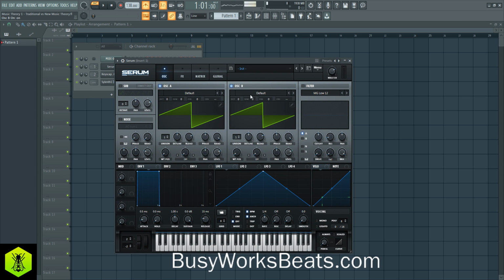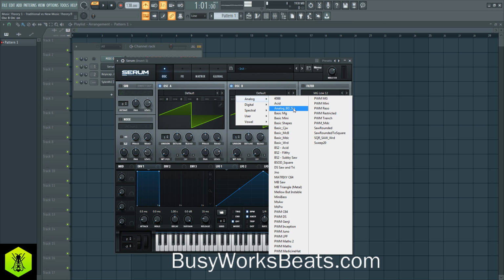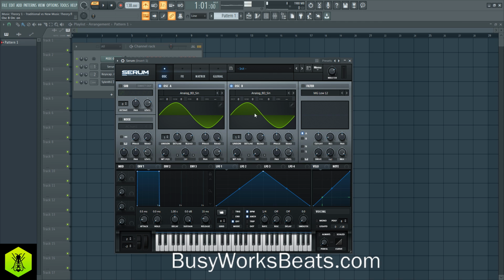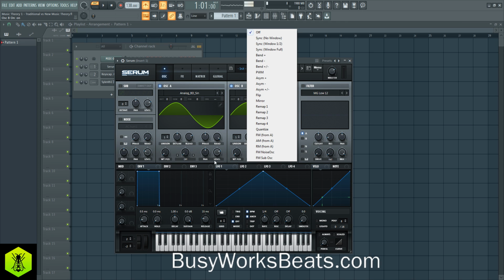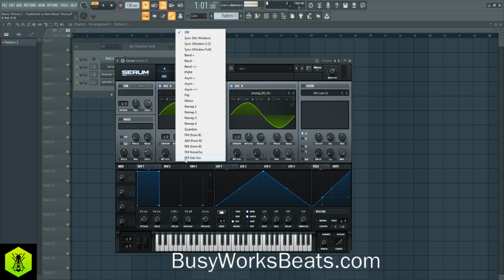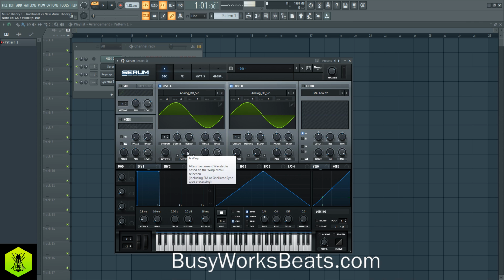Now, one last thing about traditional music theory is that they don't account for modern techniques. So for example, if I want to do FM synthesis, there's no way to map the note value that we're going to create with the sound. So for example, if I use oscillator B, again, I know I'm kind of going into things that are way deeper in music production, but if I use oscillator B to control oscillator A, this is called FM synthesis. I can basically distort the waveform. Now what happens when this turns atonal, which means it doesn't have a real identifiable note? And this is how EDM stuff sounds.